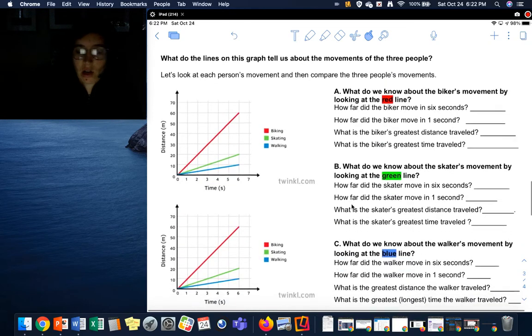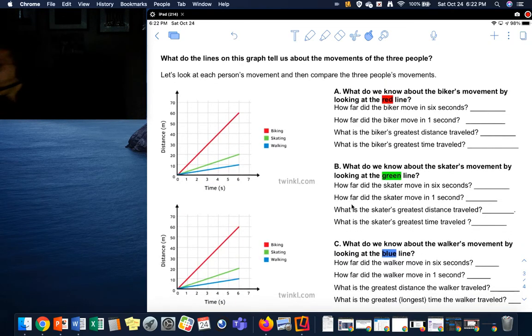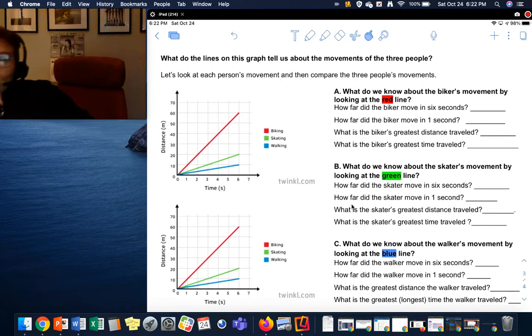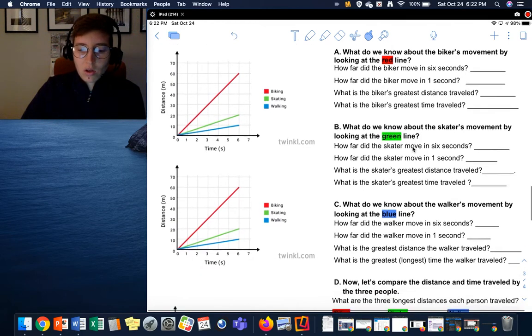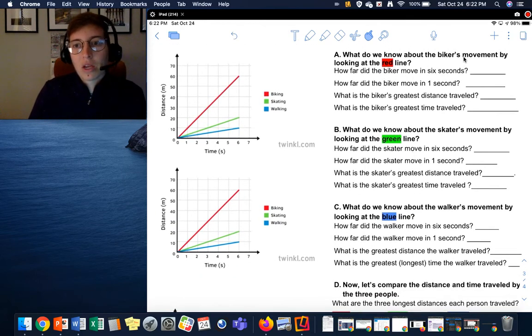So let's take a closer look here at some of the parts of this graph. I'm going to turn a light on. There we go. Okay, let's look at each person's movement and compare the 3 people's movements. What do the lines on this graph tell us about movements of the 3 people? What do we know about the biker's movement by looking at the red line?